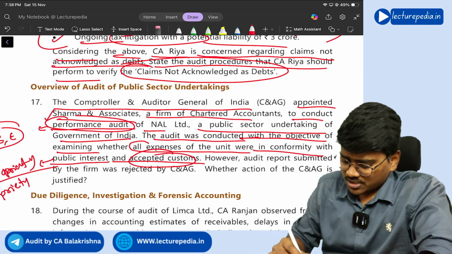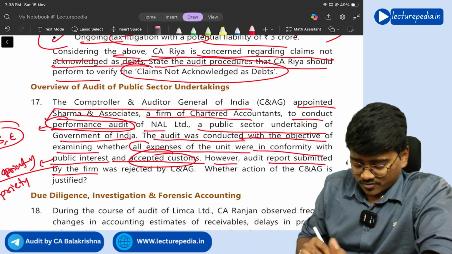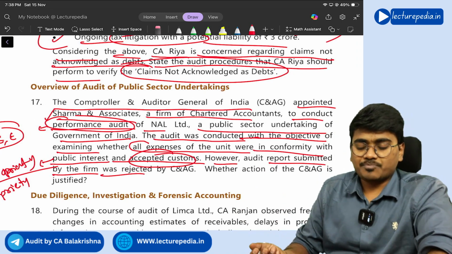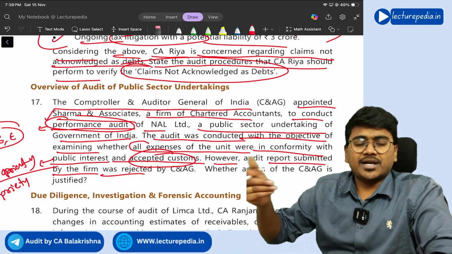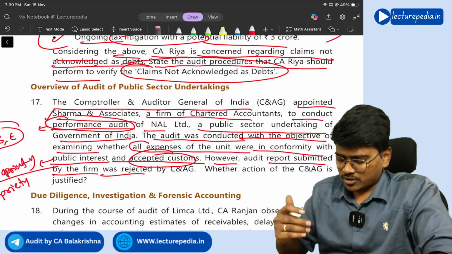No, it is not correct. However, the audit report submitted by the firm was rejected. Of course, they will reject. C&AG asked for a performance audit. You have done a proprietary audit. Will they not reject? Of course, they will reject.